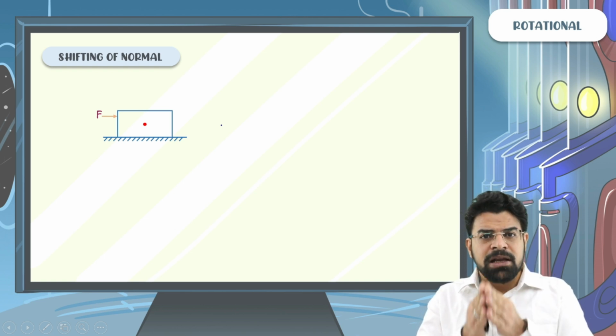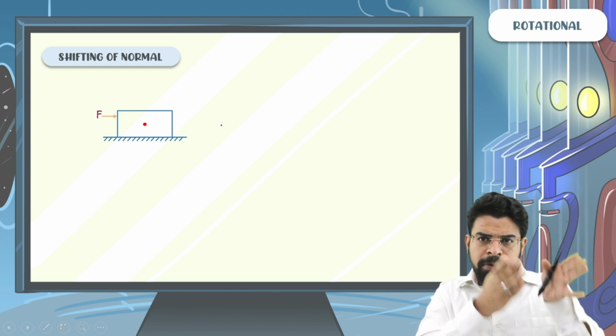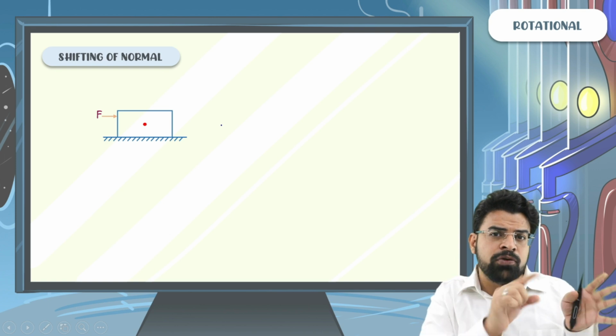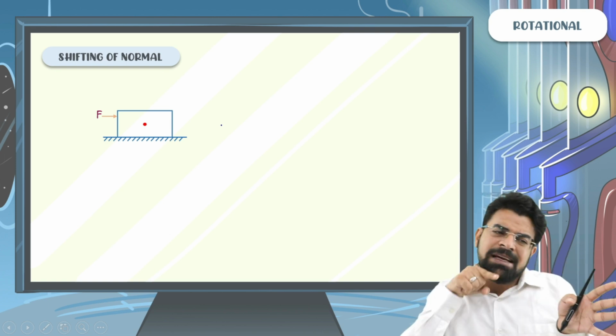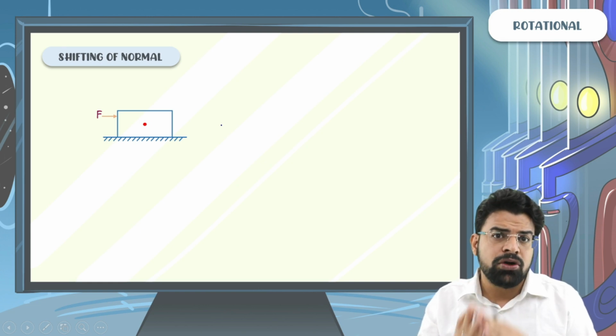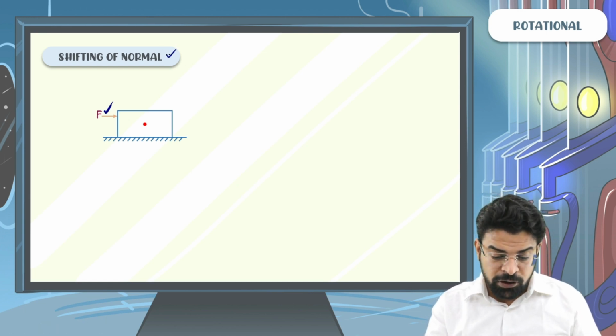In our real life experiences, if we have a block placed on a table and we apply some force, it does not happen that on applying a small force the body topples. You have to apply a large force to turn the body, right? So who balances the torque of the external force? And that's what we are learning: shifting of normal.